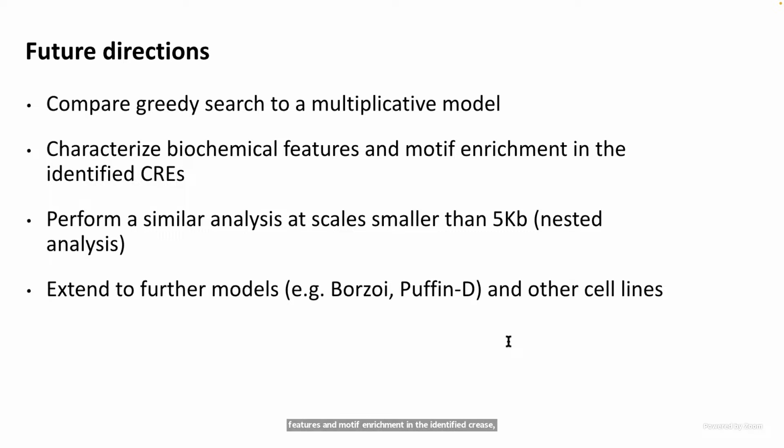We also hope to perform a similar analysis at scales smaller than 5 kilobase, even going down to motif level. The complication here is that the search space expands dramatically, obviously, but we hope to use a nested experiment set in order to narrow down the motifs of interest within a cis-regulatory element. And finally, we hope to extend this work to further models such as Borzoi and Pathing D and other cell lines.